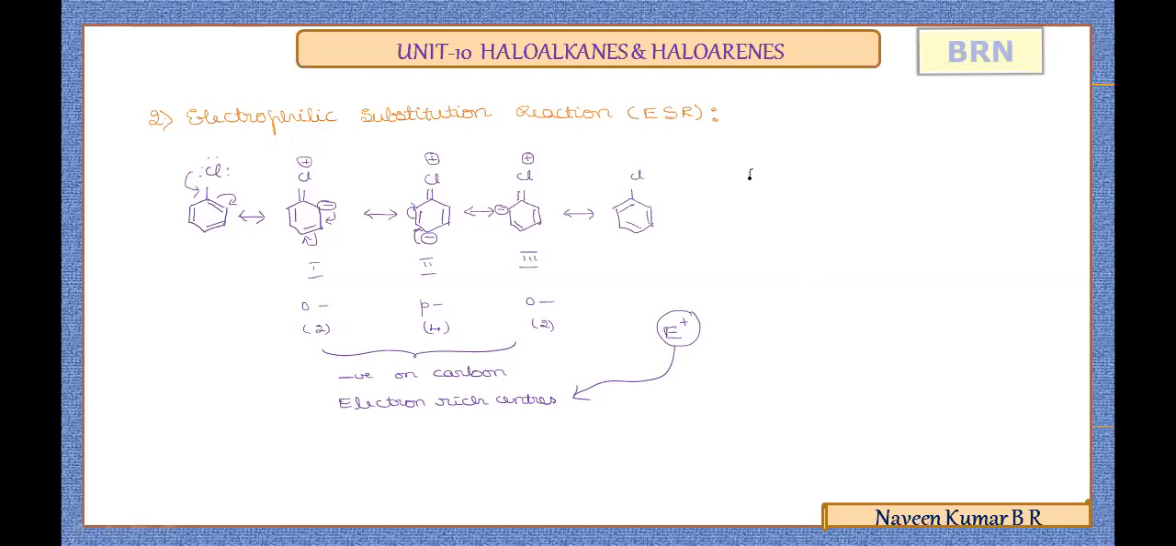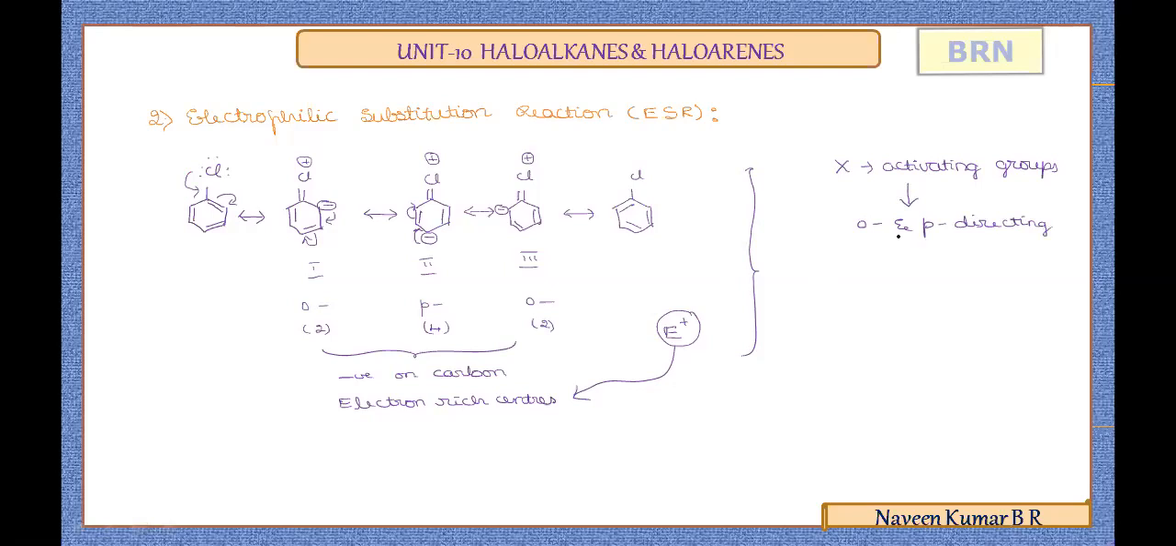If we consider the conclusion of all these aspects, again you can recall the directive influence of halogens as activating groups. Activating groups will always direct the incoming electrophile to the ortho and para positions. Hence they are ortho and para directing.